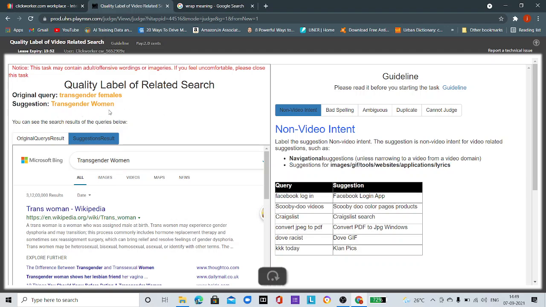So I can see that in this original query and suggestion pair, the query is transgender females and transgender women is the suggestion. I can say that the intent of this query is to find information about transgender females, but the information may be in textual format, maybe in video format.